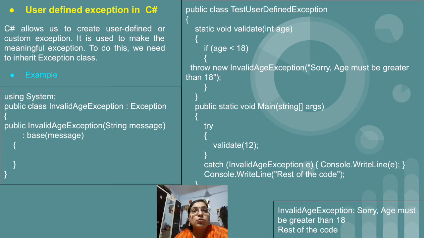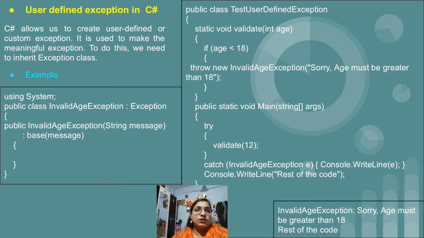Like in the previous program with the inbuilt exception, we have System.Exception, then colon, attempted to divide by 0. Like that we got the error message. So similarly here, if the user enters a value of the age variable which is less than 18, then we should display the error message as InvalidAgeException, and after that the message: sorry, age must be greater than 18, and after that the remaining code should be executed smoothly.